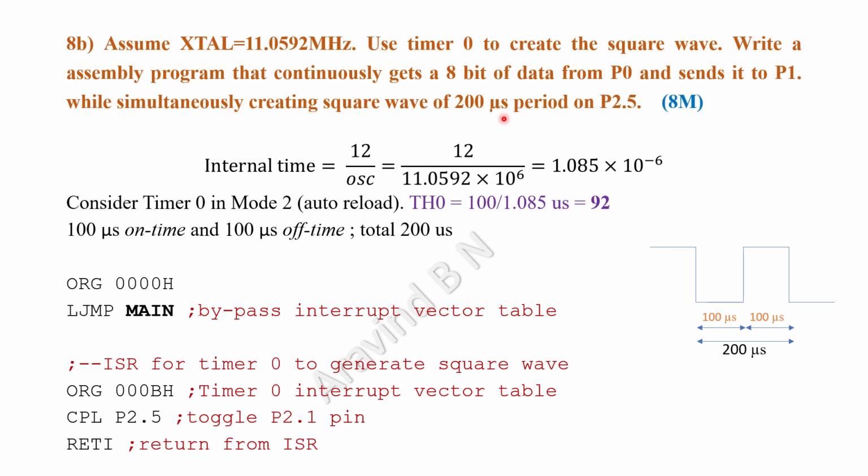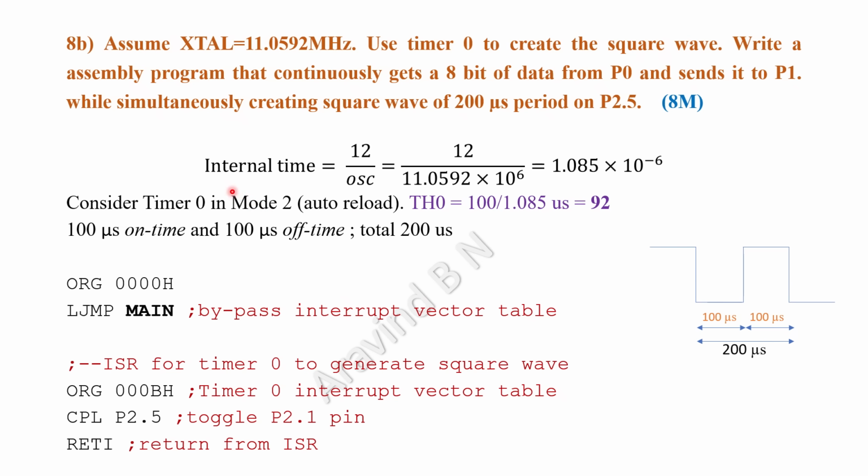So we need to first identify how much delay is required in order to create a square wave of 200 microsecond. Here you can observe in a square wave, the total duration of one complete cycle is 200 microsecond. With respect to the half cycle, that is the on time or the off time, both of them are equal in the square wave. So we are going to calculate the delay for either on time or off time, that is equal to 100 microsecond. The same delay for on time and off time we will keep repeating, so that contributes a total cycle of 200 microseconds. Right?